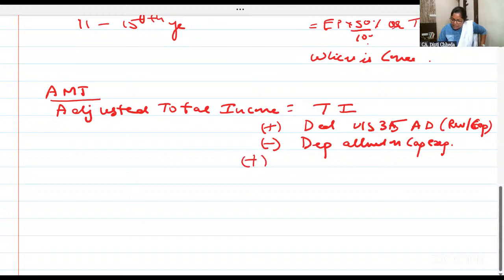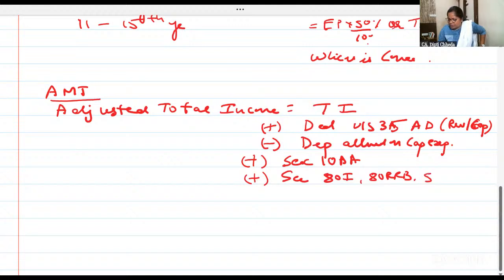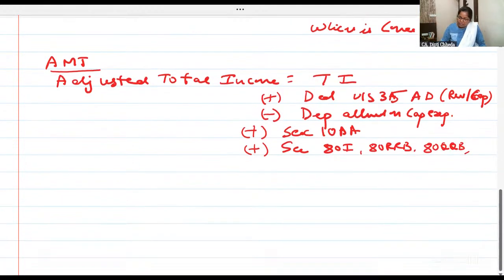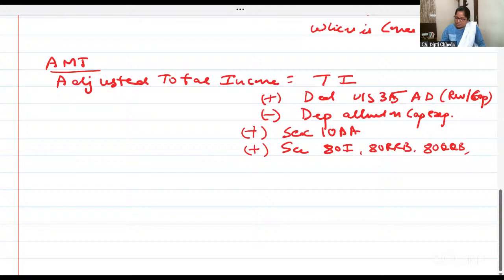Yes. Now add back section 10AA deduction if you have given 100% or 50%. Add back section 80IA, 80IB, all the deductions from 80I to 80QQB, including 80RRB, 80QQB, everything in between. If those deductions are not there in detail for you, just remember. Now, once you add back the deductions you have given, the income you are getting is called adjusted total income. I'm giving you the format.